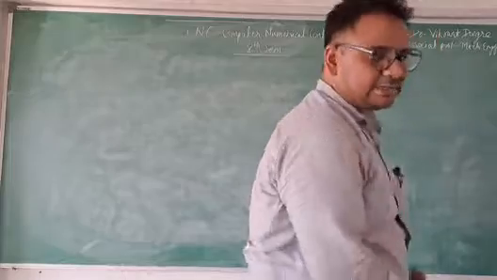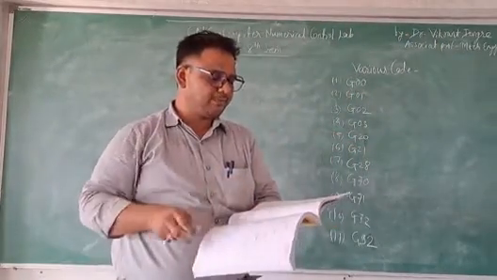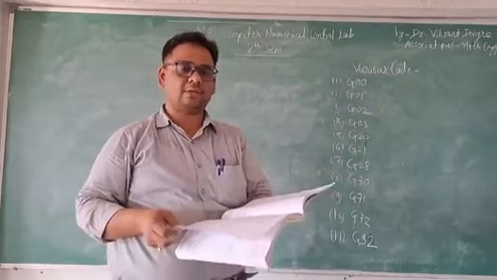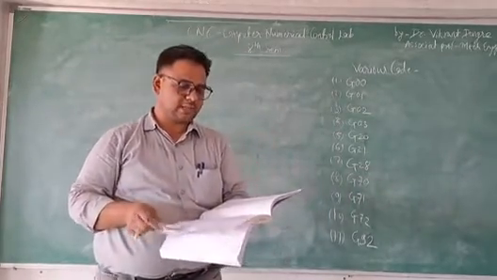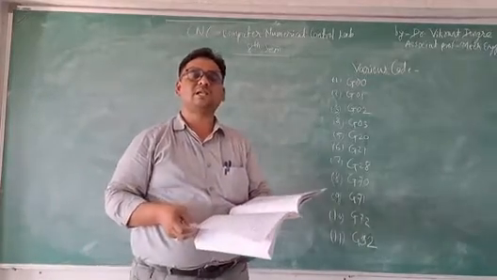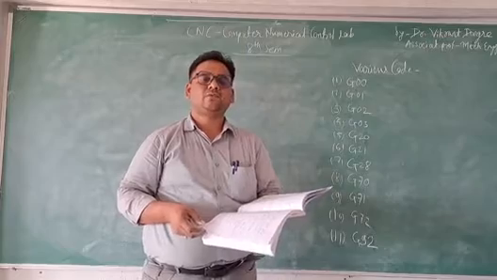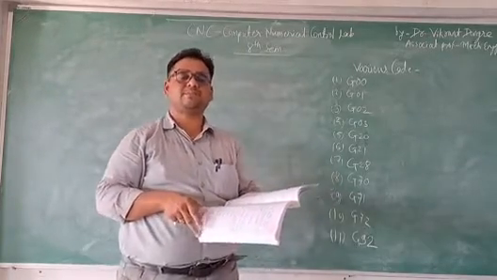Now, my dear students, there is a code for the CNC machine and the numerical control machine. For the numerical control machine, they use punch tape. For punching, the code is fed with the help of a punch tape reader.